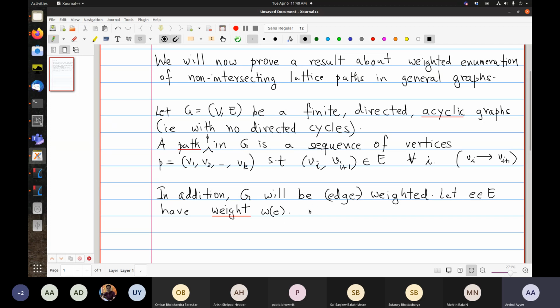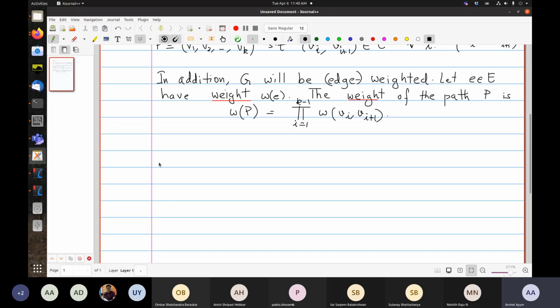To be consistent in notation, I'll call the path with a capital P. The weight of a path is the product of the weights as before, omega of P, which is the product for i equals 1 to k minus 1 of omega of the edge (Vi, Vi+1).